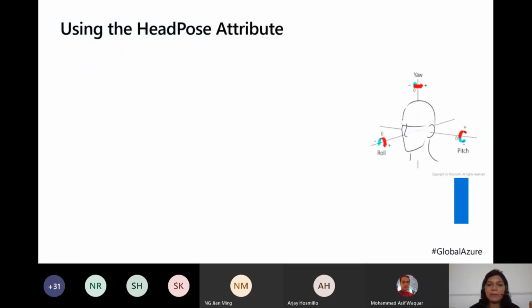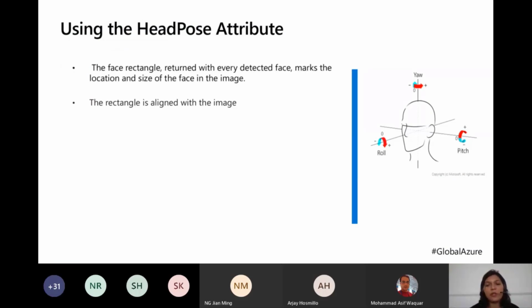When we talk about the head pose attribute, this is what we talk of. Normally when you look at the face captured at the first step of face detection, we get the location and the size. The rectangle which we get is just the coordinates, almost like the normal x and y axis, perpendicular.